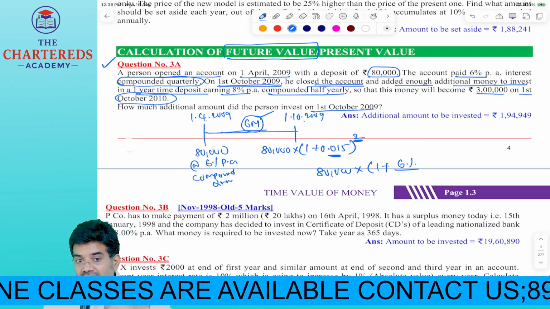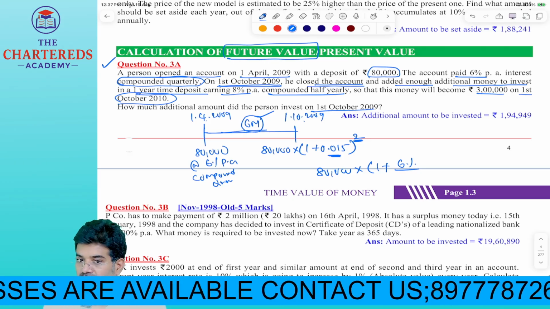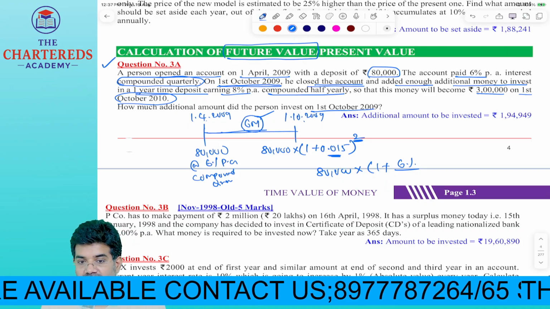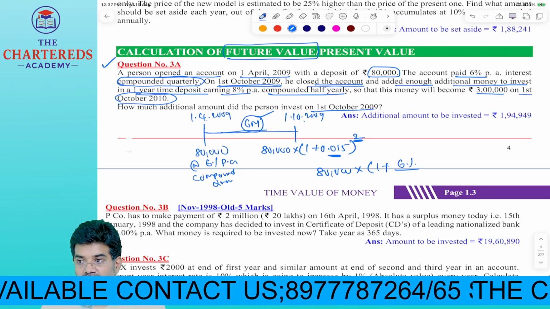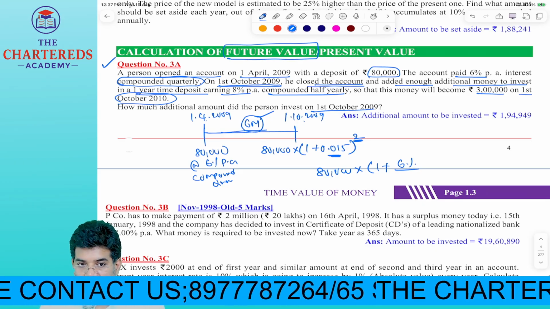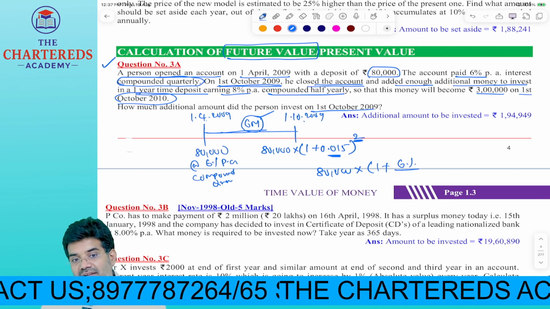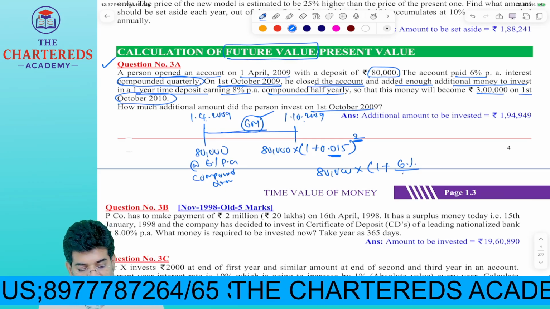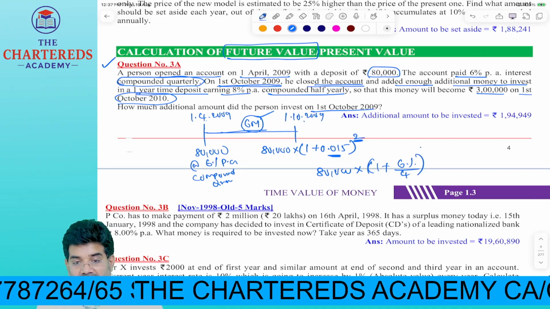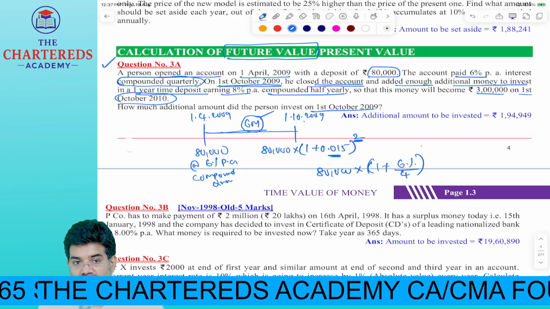In our investment period, how many times will compounding happen? 2 times compounding will happen, for the 6 months period. In a year, 4 times. Our n is equal to 1 year.